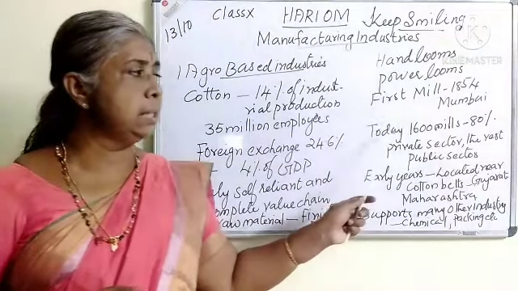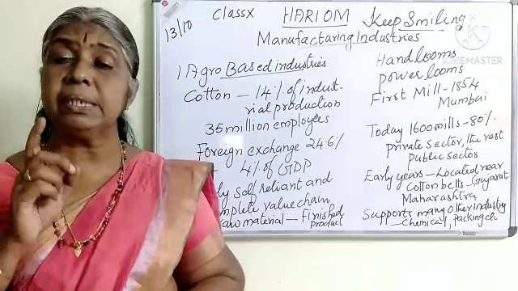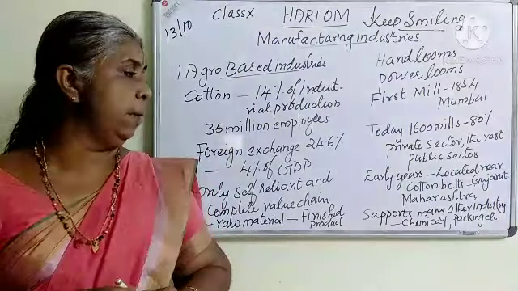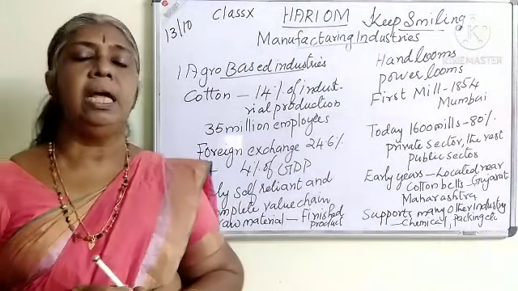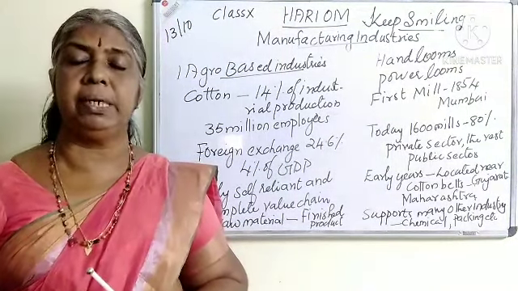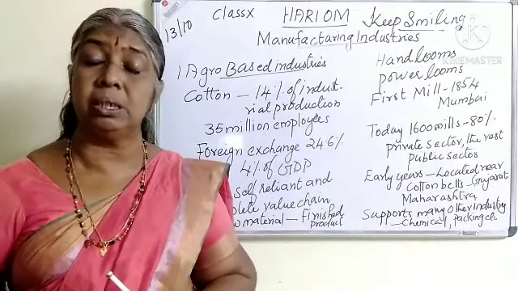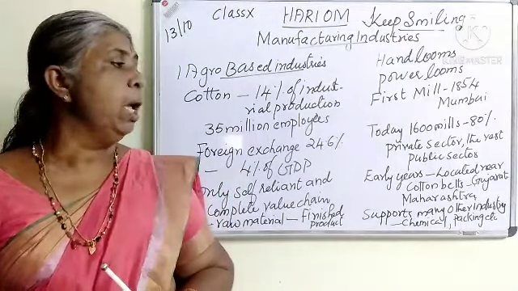So there are 1600 mills nowadays, and 80% in the private sector and the rest under the public sector. Then every year we can see that a large contribution is made by the cotton textile industry, both in employment and in productivity also.